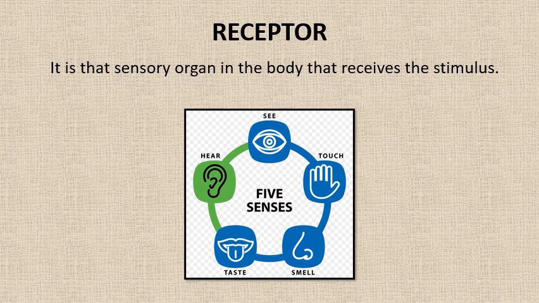Receptor. It is that sensory organ in the body that receives the stimulus. All of you know that you have sense organs in your body, and these sense organs consist of sensory neurons which receive the message. For example, on touching the heated plate, the neuron or the nerve cell in the skin will receive the stimulus. Hence, skin is called the receptor.